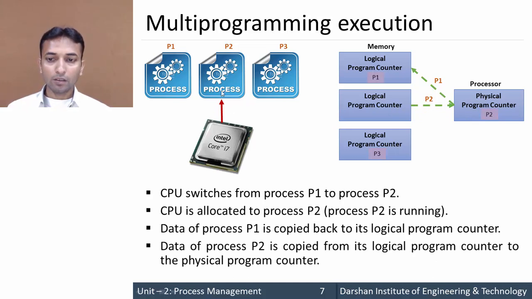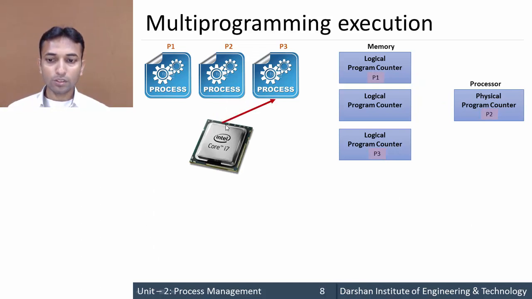Now P2 is over, and next it's the turn of process P3. So the CPU switches from process P2 to process P3. In the same way, process P2's content is moved back to its own logical program counter, and process P3's logical program counter is moved to the physical program counter.